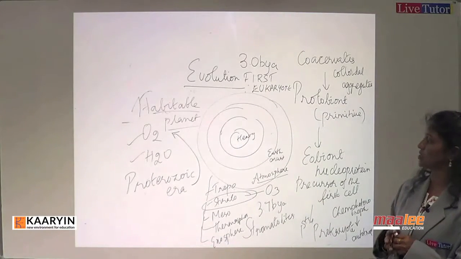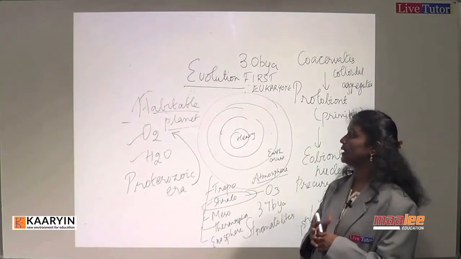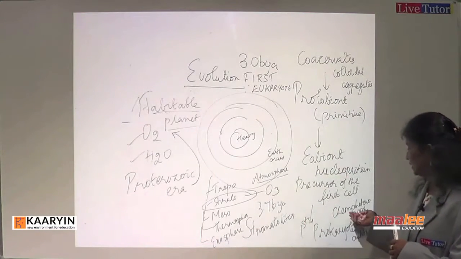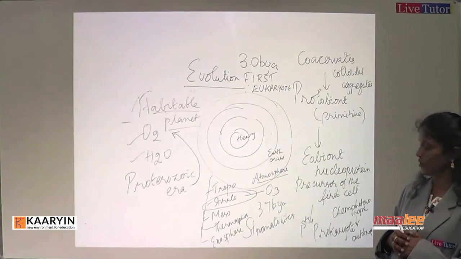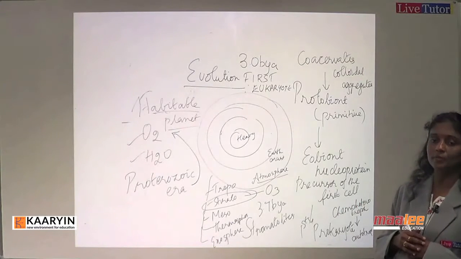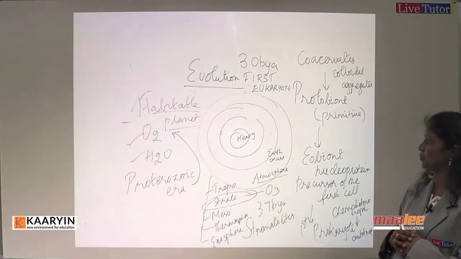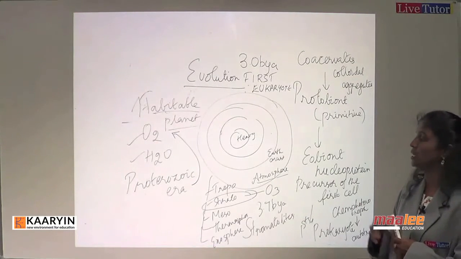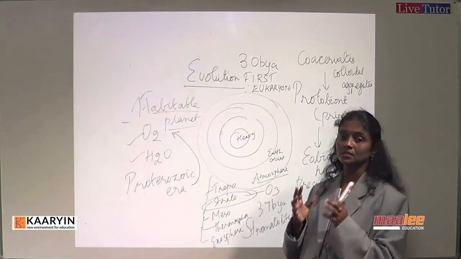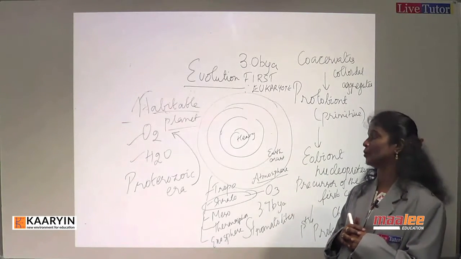If there is no oxygen build-up, there could not be any aerobic organisms, because initially chemoheterotrophs were formed, then slowly autotrophic organisms were formed, and then the earth started diverging into aerobic organisms.